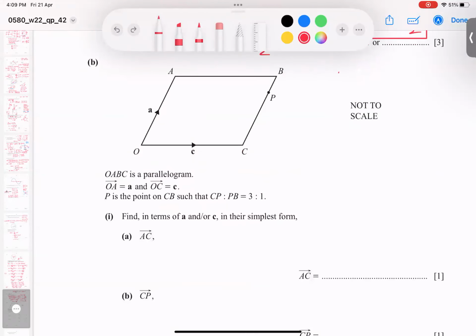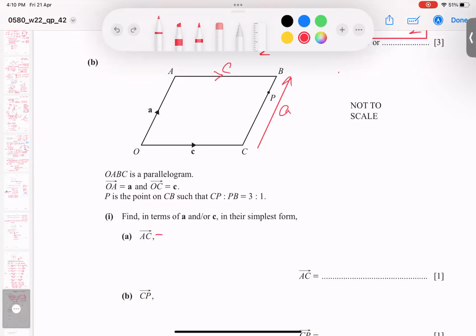How to do this question? He is asking for AC, but before we start, he said O to A is A, this is C, and there's a parallelogram. In a parallelogram, if this is a C vector, this is also a C vector. If this is an A vector, this is also an A vector. Make sure of that.